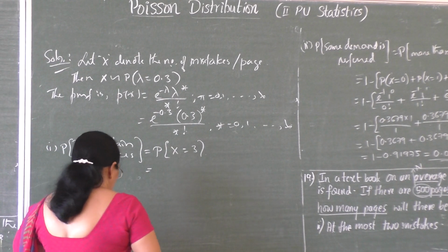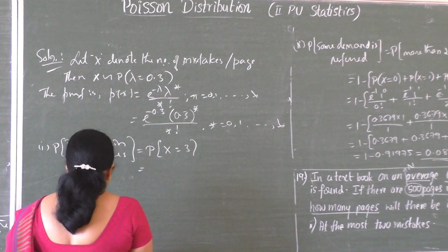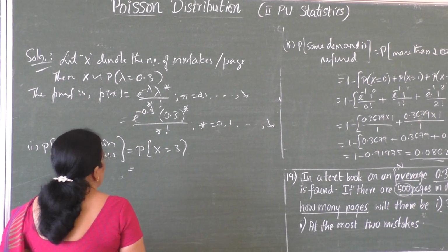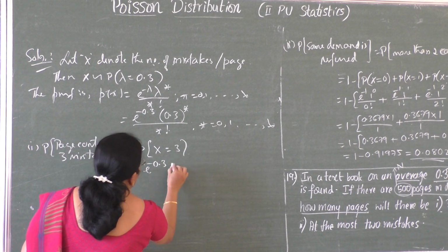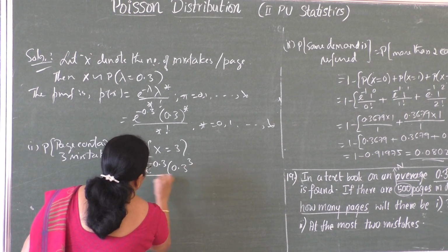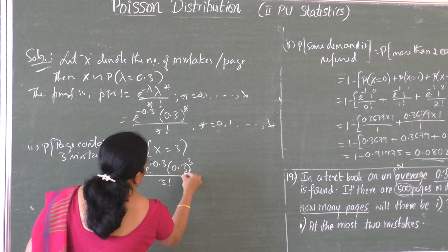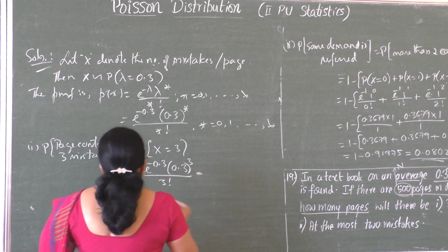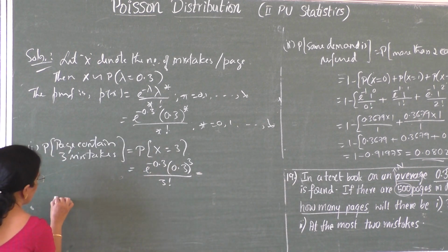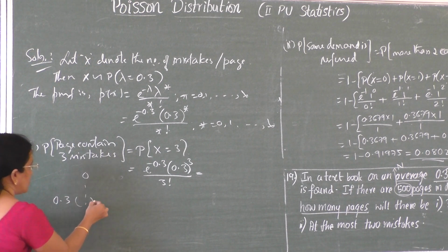First substitute x equal to 3 in the probability mass function, that is e power minus 0.3, 0.3 power 3 divided by 3 factorial, which is equal to e power minus 0.3, that is in the table, search the value here.